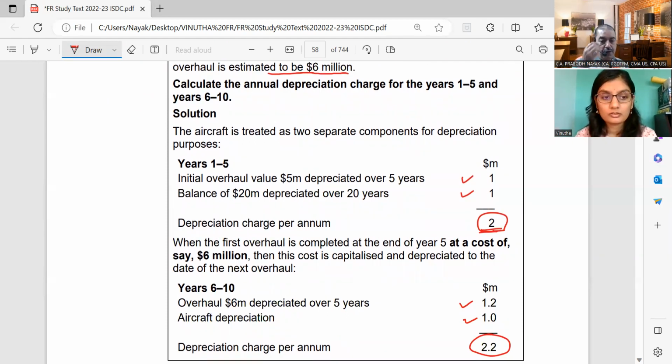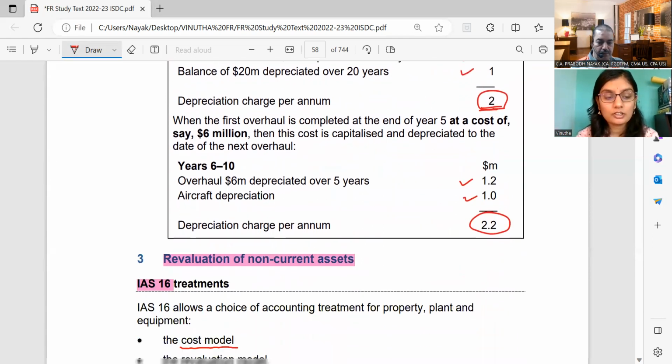Then again, you have to see for the 11th year what is going to be the overhaul cost. Like that, every 5 years period, you have to see what is the overhaul cost, and that overhaul cost you have to divide by 5 years. Aircraft depreciation continues to remain $1 million. Thank you, sir. Understood.